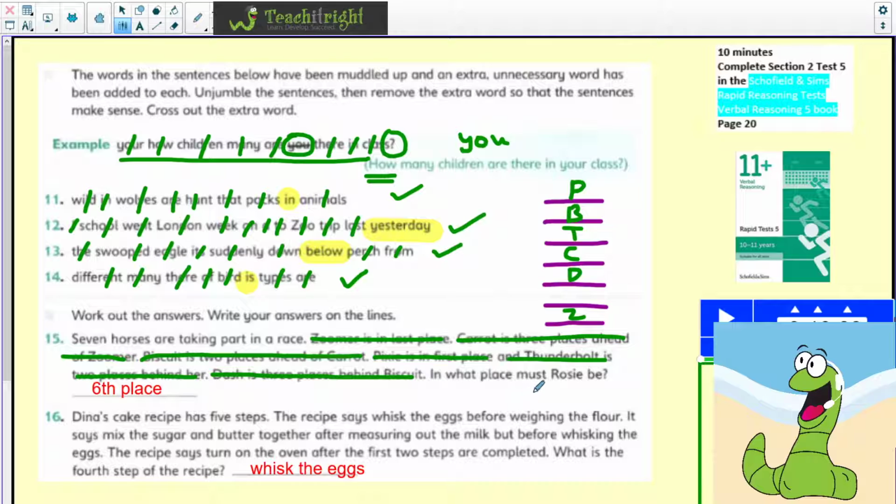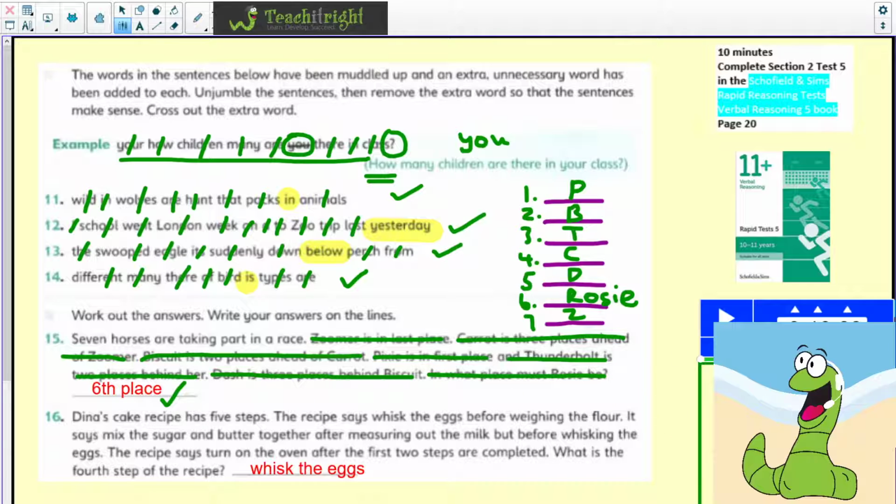In what place must Rosie be? Now, I wouldn't necessarily need to number them all, but just to show you, if I was to number them all, there we've got 5, and then this is obviously the place that's left over. So Rosie is going to go in there. So the answer was 6th place.